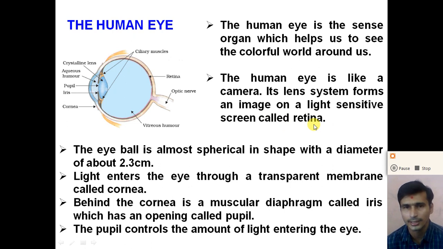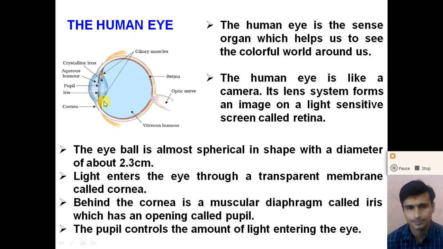So the human eye works like a camera. It has a lens system to form an image and a light sensitive screen called the retina. The eyeball is almost spherical in shape with a diameter of about 2.3 centimeter. So the diameter of this almost spherical structure is about 2.3 centimeter.